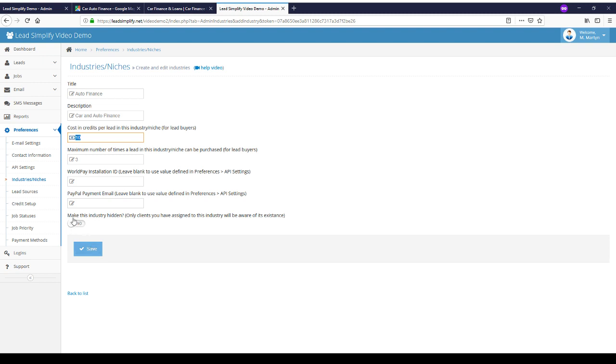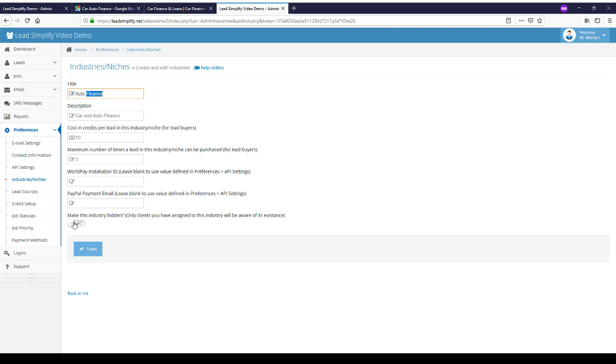The next option we've got is make this industry hidden. When a lead buyer's using a self-service portal in the system, they can subscribe themselves to other additional industries that you have listed. If you tick this and say make it hidden, no other lead buyers in the system will be able to see this auto finance industry.